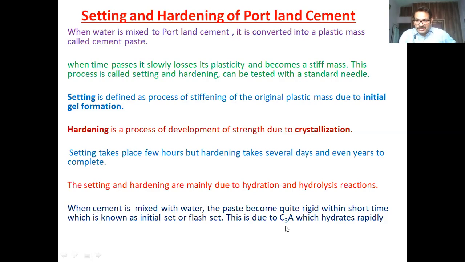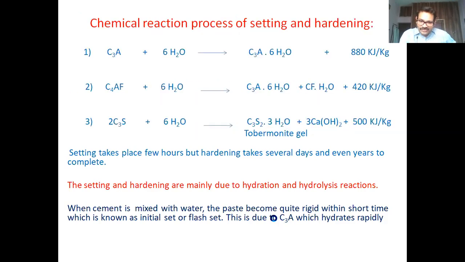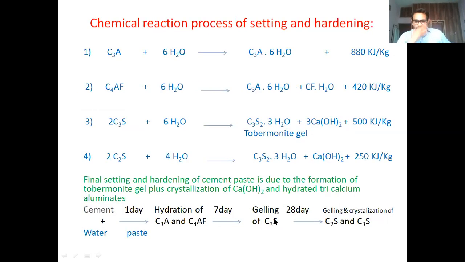This is due to one of the constituents present in the cement, tricalcium aluminate, C3A, which hydrates rapidly. C3A is very reactive in nature. It quickly hydrates and sets very quickly. The initial setting is due to the C3A content in the clinker.